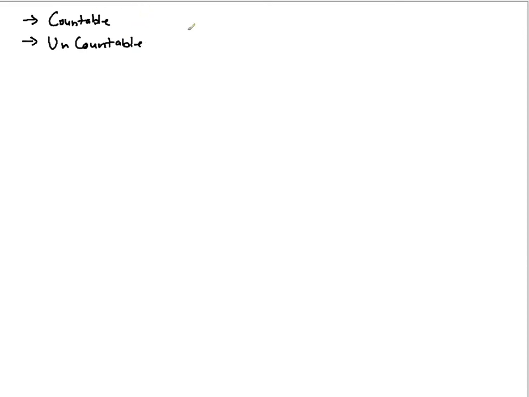So countable is something that is either a finite set, meaning the cardinality of the set is a finite number, or it is of the same size as N. If it is of the same size as N, we are still calling it countable, because the size of N, although it is infinite, lets you do the counting 1, 2, 3, 4 and all that.